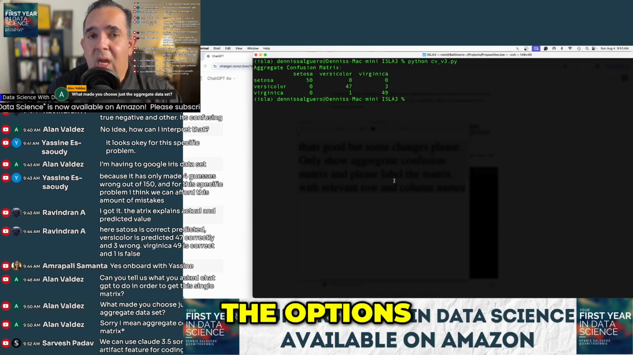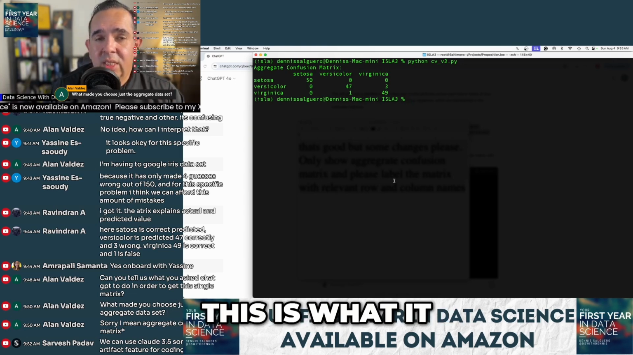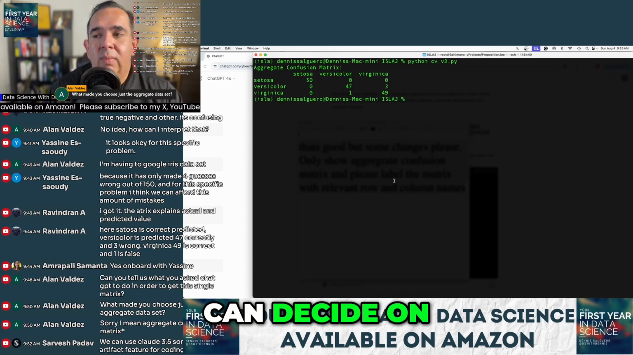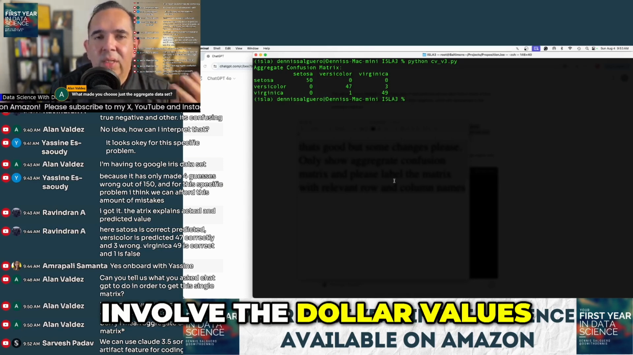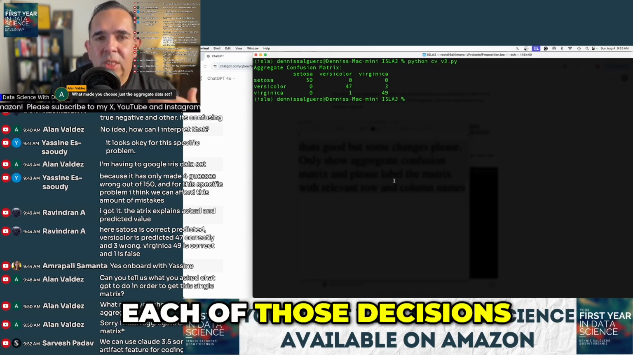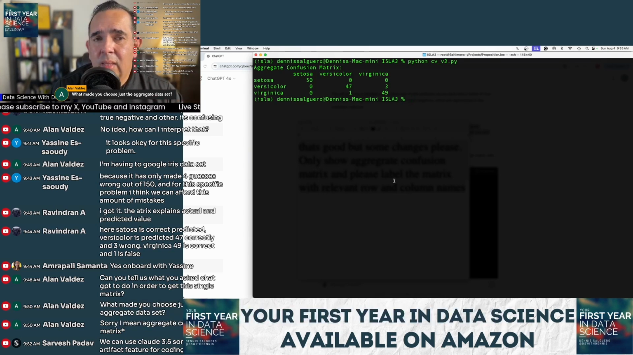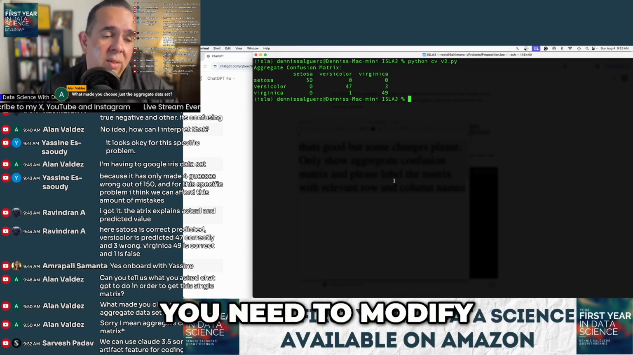You present them with the options, right? To say, hey, this is what the model will result in. This is what it will do. And then the business can decide, mostly it will just involve the dollar values associated with each of those decisions, each of those errors in some cases, right? And then they'll tell you, yeah, that model looks good, we can live with those results, or no, you need to modify it a little bit.